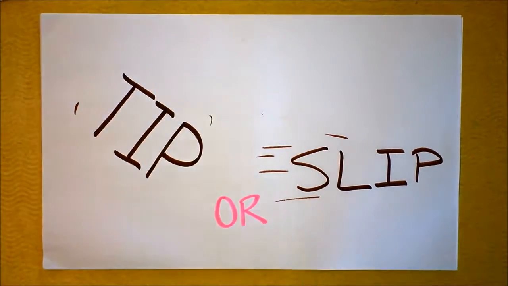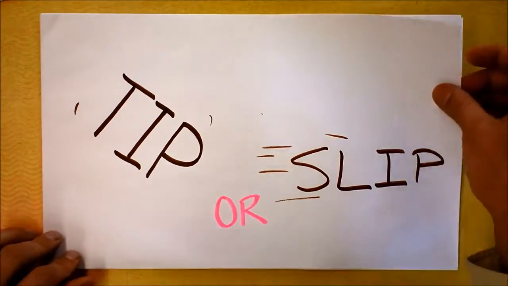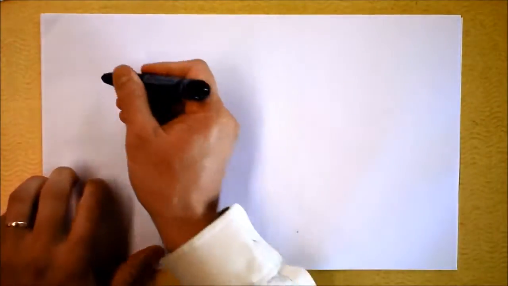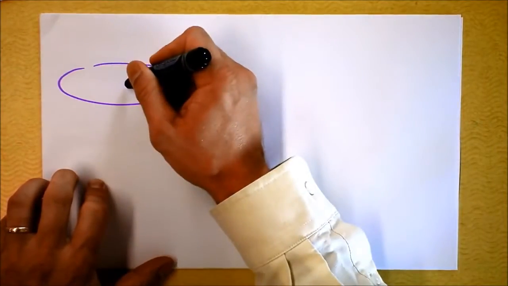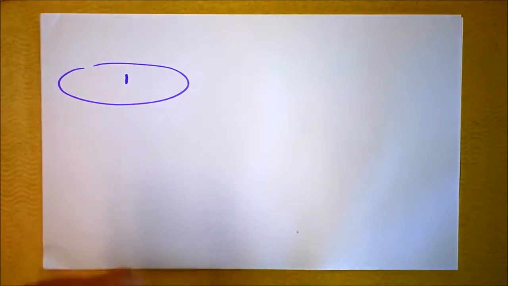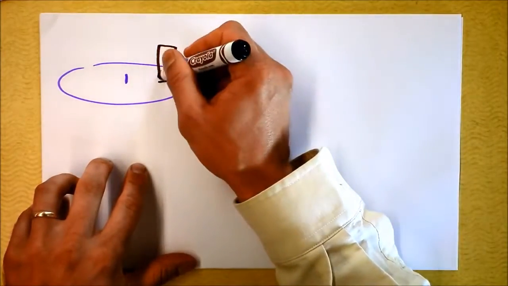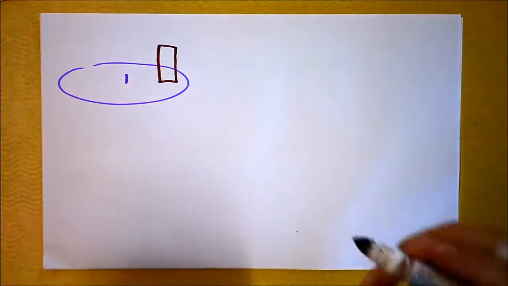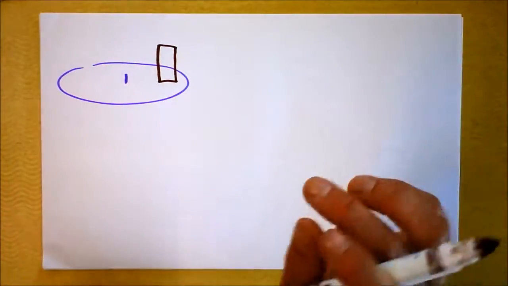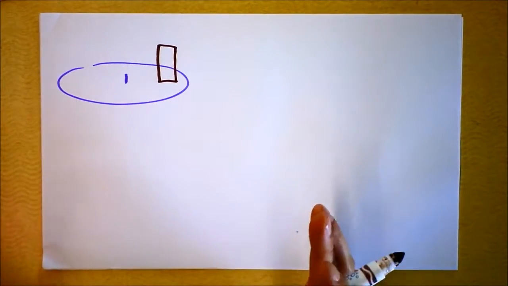Welcome to another exciting adventure of Tip or Slip, in which case we propose a much harder problem. Here's a turntable, here's a spindle in the middle of the turntable, and here's the thing that you have to worry about. I've placed a box on the turntable. Now, I was thinking about this on my bike ride and I thought, wow, what a cool problem.